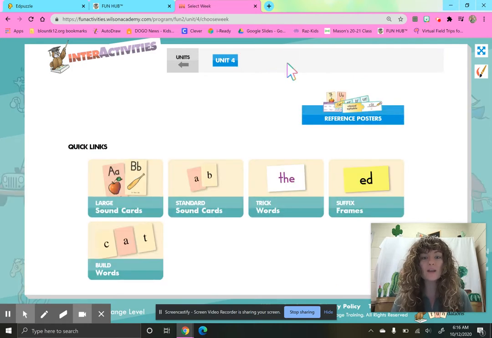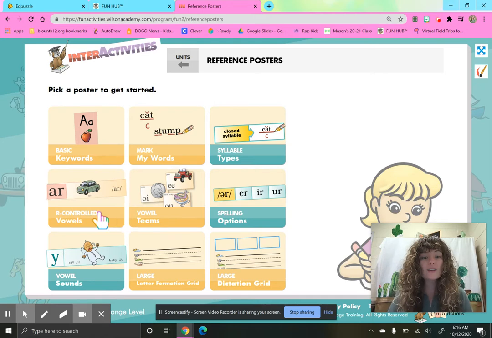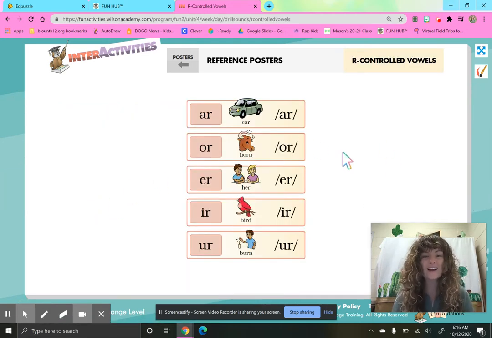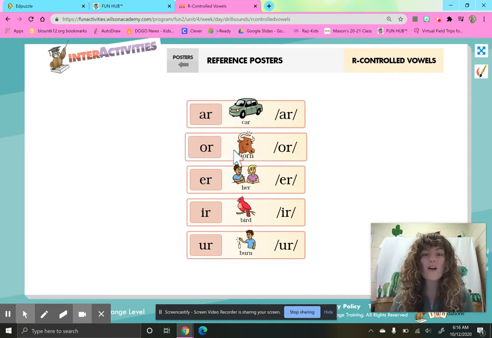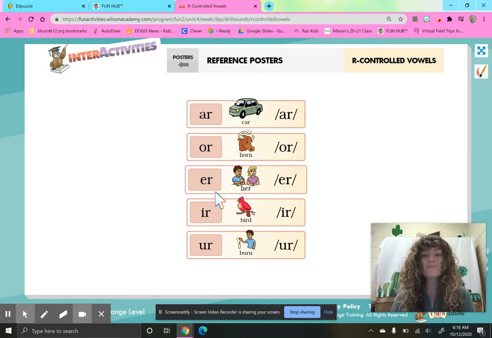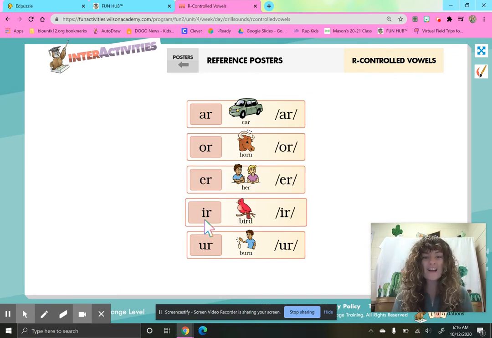All right, and we are going to finish up our drill sounds with doing our R-controlled vowels and some of our vowel teams. All right, here we go. A, R, car, R, fantastic. O, R, horn, or, great job. E, R, her. I, R, bird.